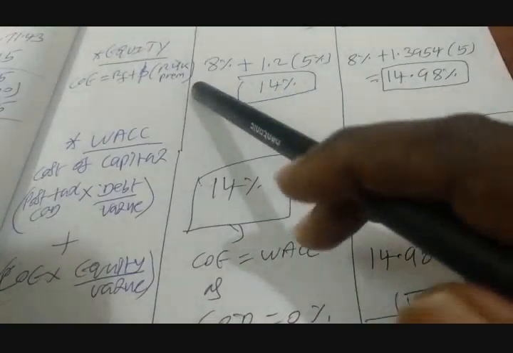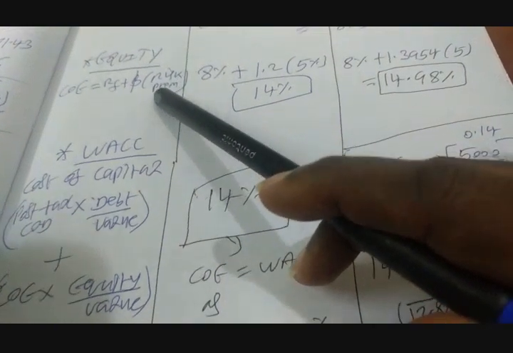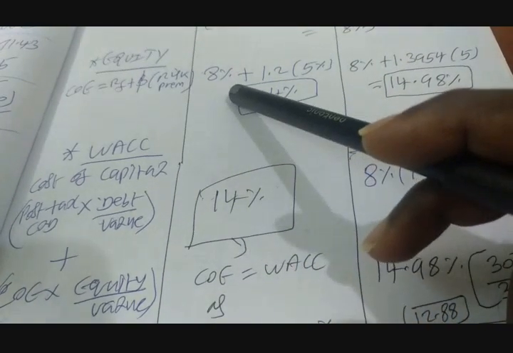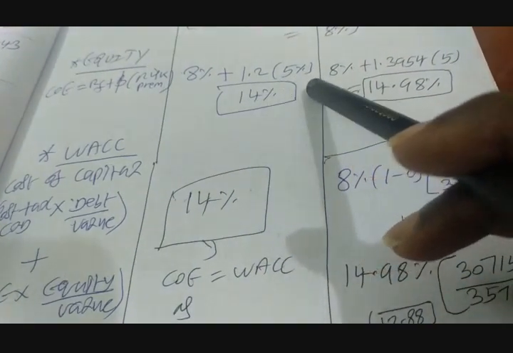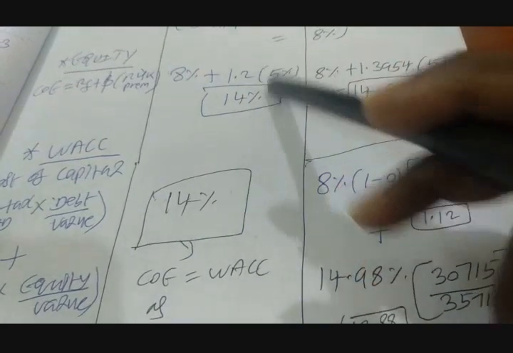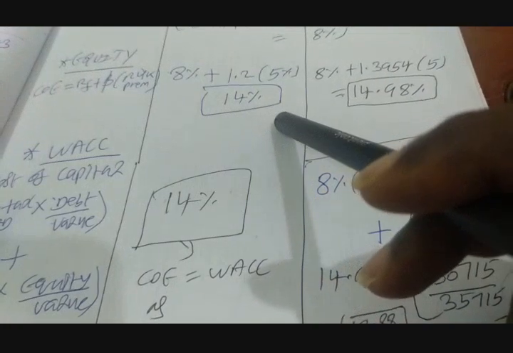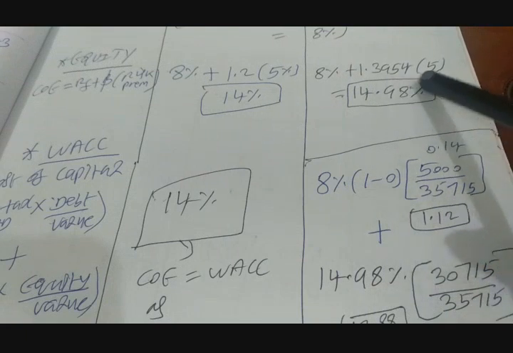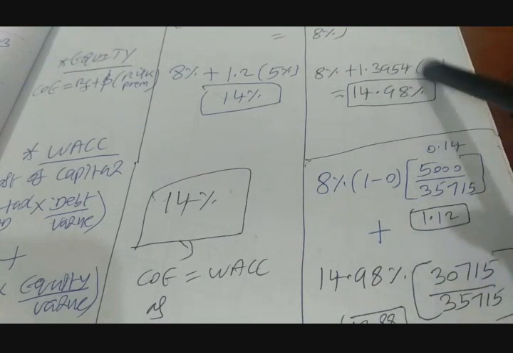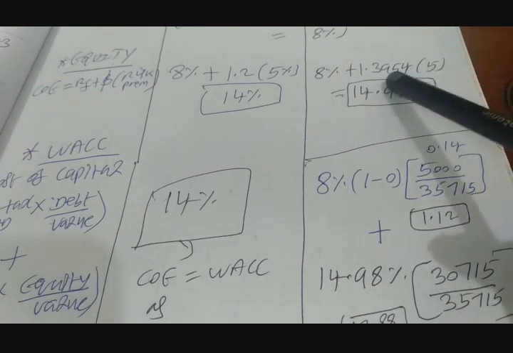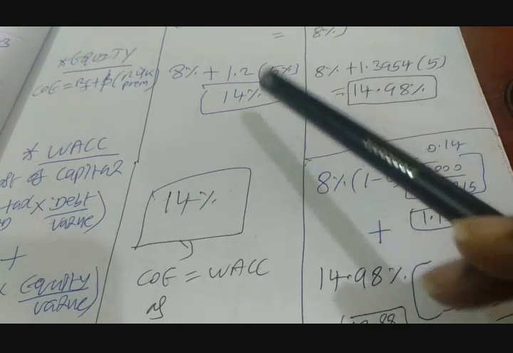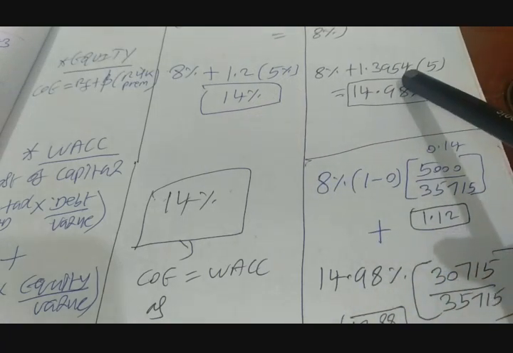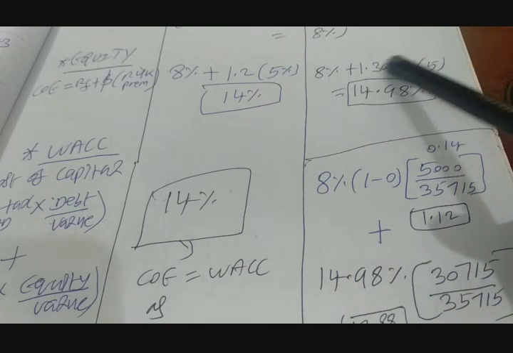The next one is cost of equity. The cost of equity formula is again CAPM: risk-free rate plus beta into risk premium. So 8% plus 1.2 into risk premium of 5%, when you are not having any debt, gives a cost of equity of 14%. Whereas when you are going for borrowing, it is 8% plus 1.3954 into 5. We have increased the levered beta from 1.2 to 1.3954. Please note that the risk-free rate and risk premium remain the same. The only number changing in the cost of equity computation is the equity beta.